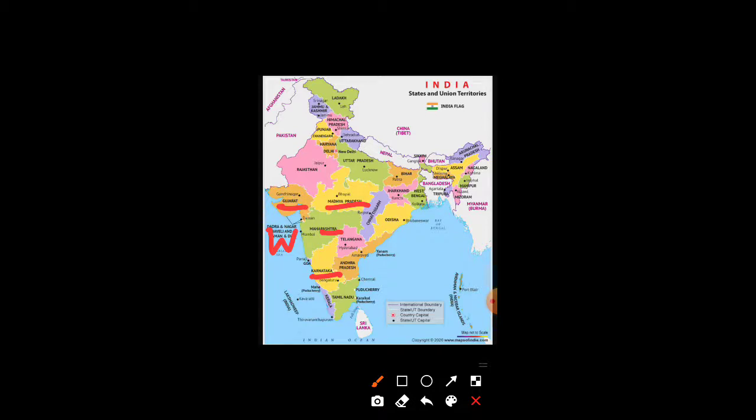Above Gujarat, we have this light pink shade area which is Rajasthan, and the capital of Rajasthan is Jaipur. And last but not the least, we have Goa. The smallest state area-wise is Goa, and the capital of Goa is Panaji.